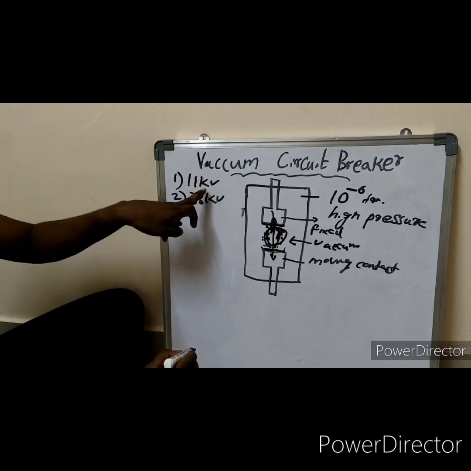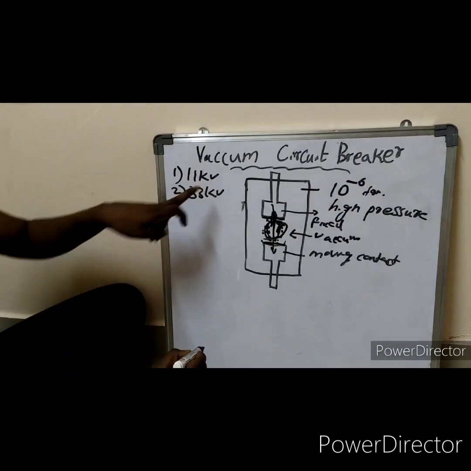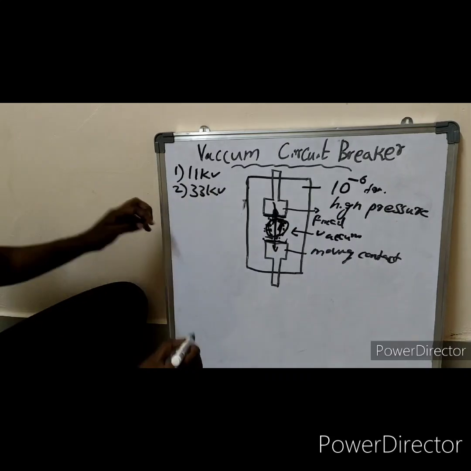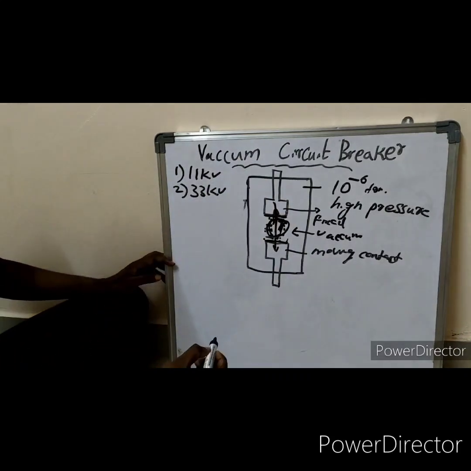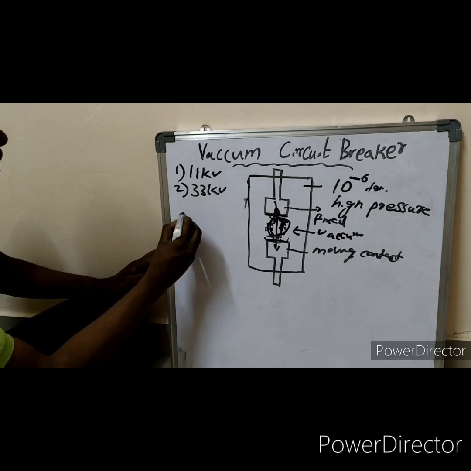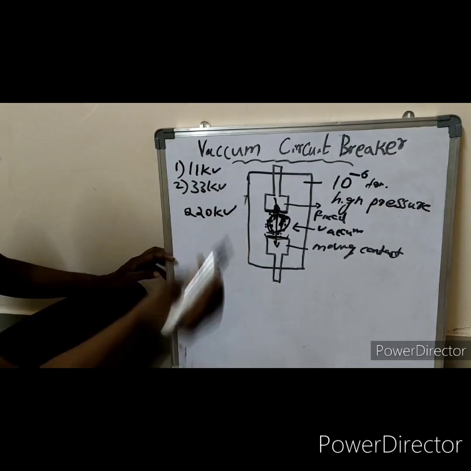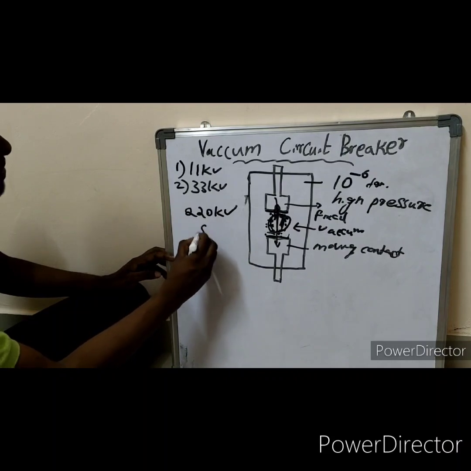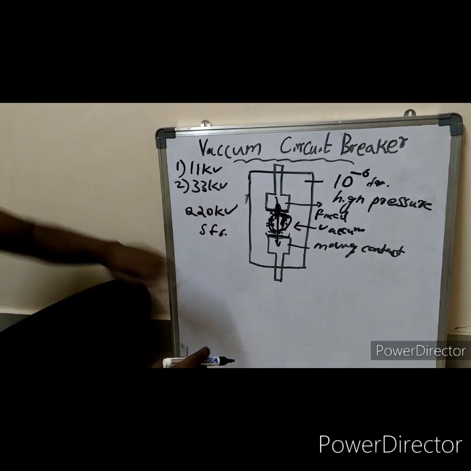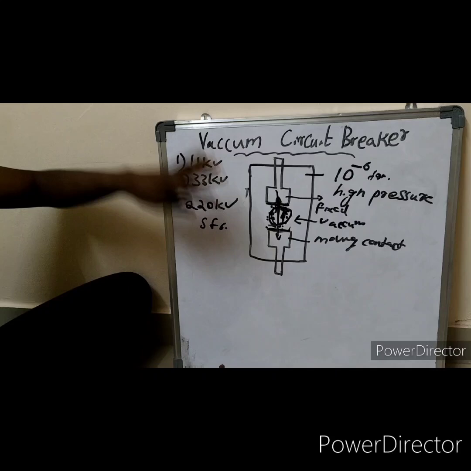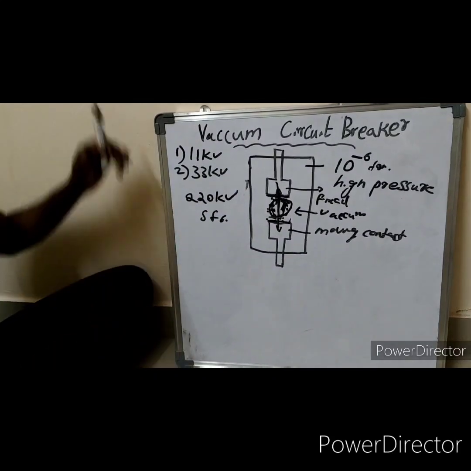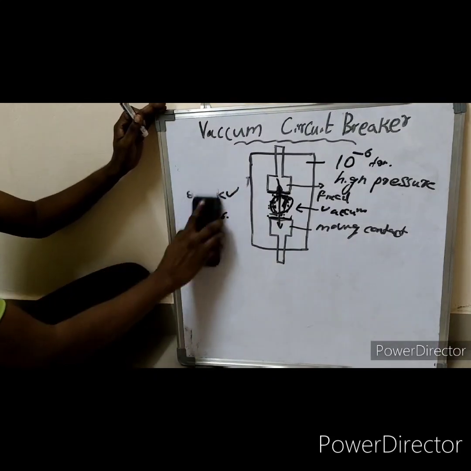For the 11 kV or 33 kV level, we can use this vacuum circuit breaker. At the 220 kV level, you may observe that we always use an SF6 circuit breaker. Next, we are going to discuss the advantages.